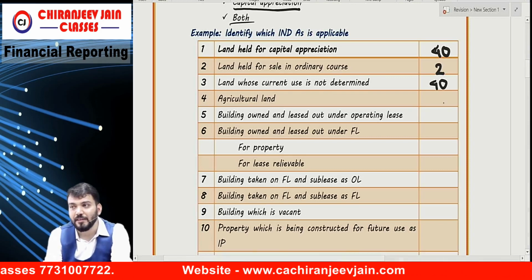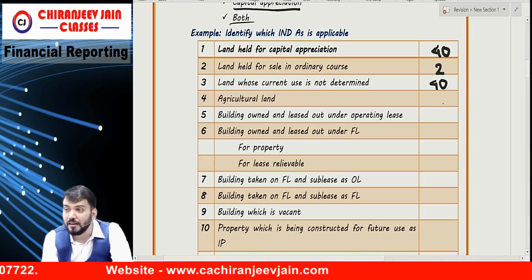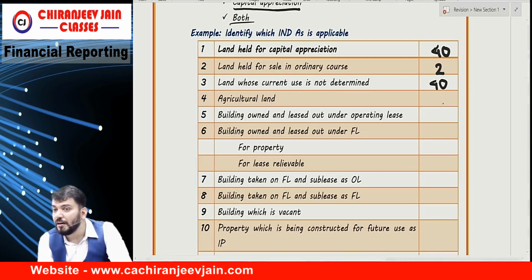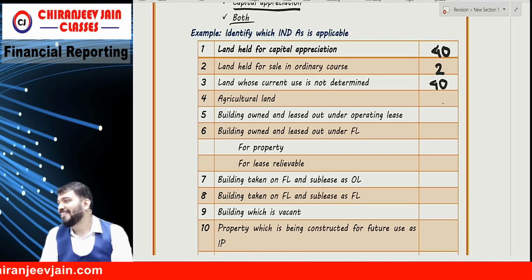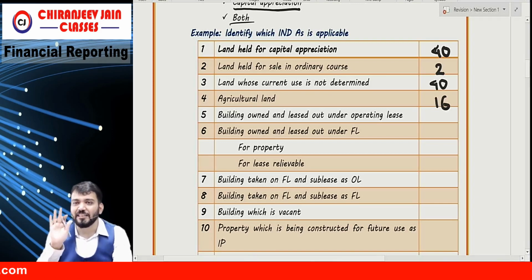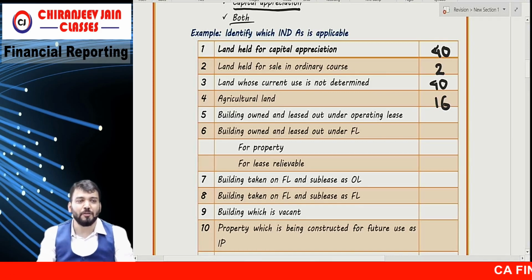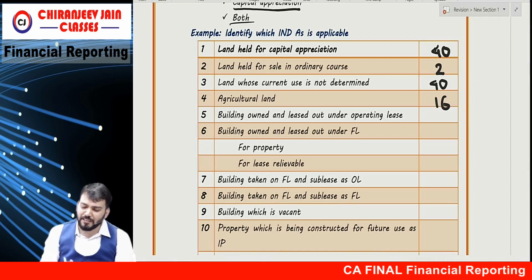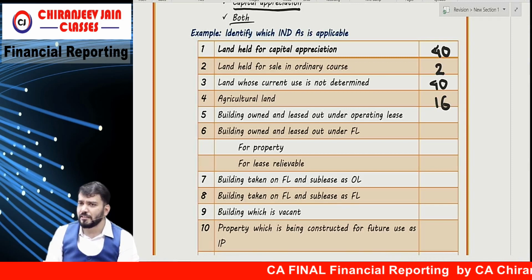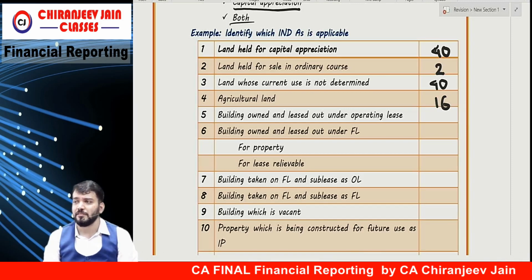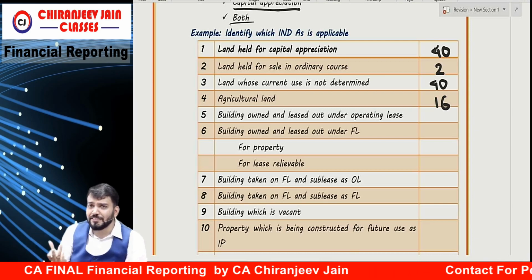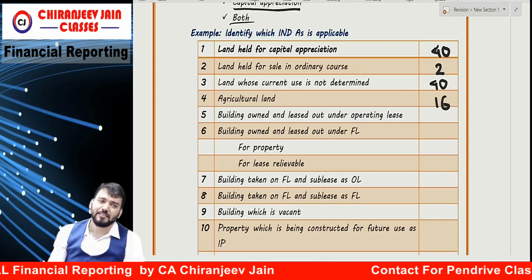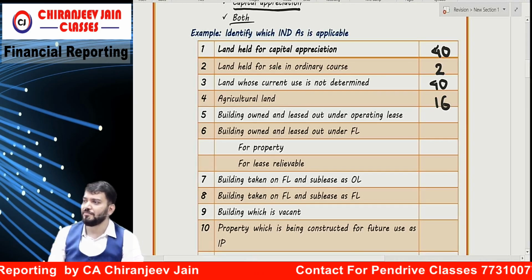Agriculture land. 41? No, Ind AS 16. Agriculture is one business. It is held for production of agriculture produce. You are not understanding the definition. Whether it is for earning rental income or for capital appreciation, how can you say 40? 41 is for biological assets. Is land a biological asset? It is 16.